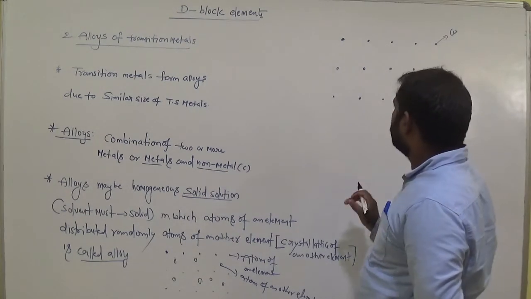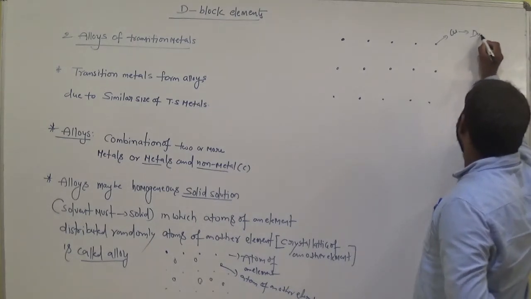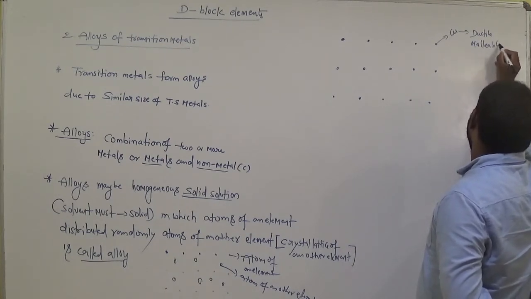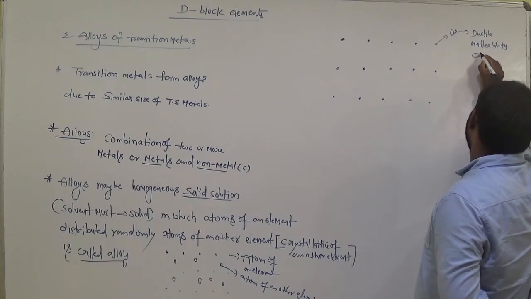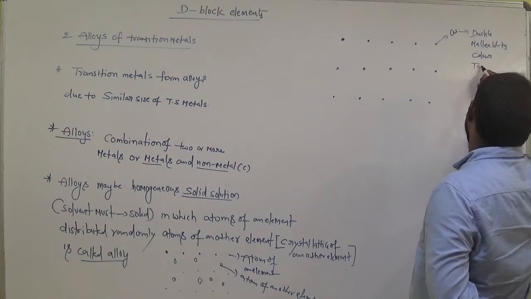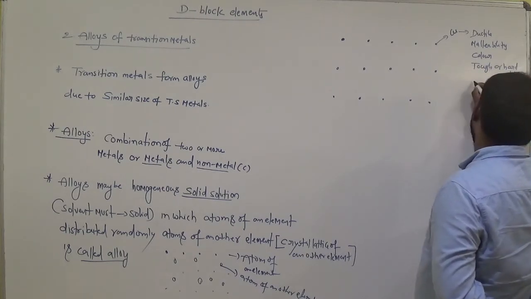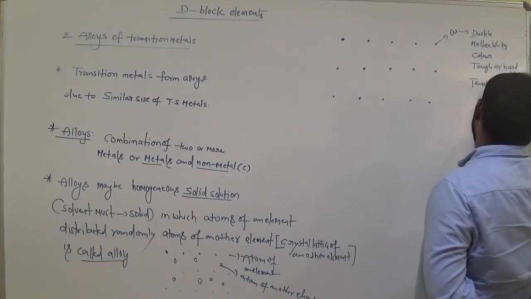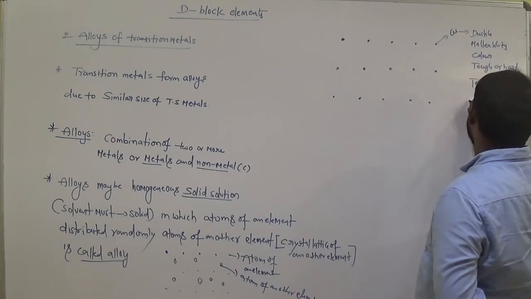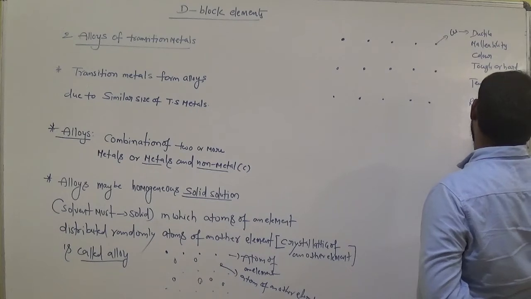Now this copper has some properties like ductility, malleability, color, toughness or hardness, tensile strength, and resistance to corrosion.